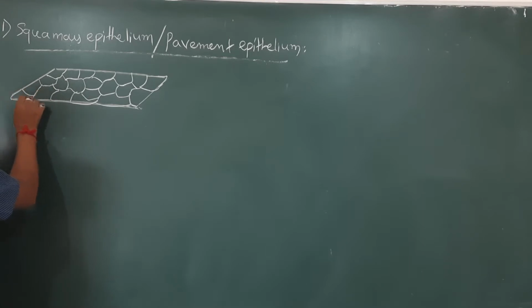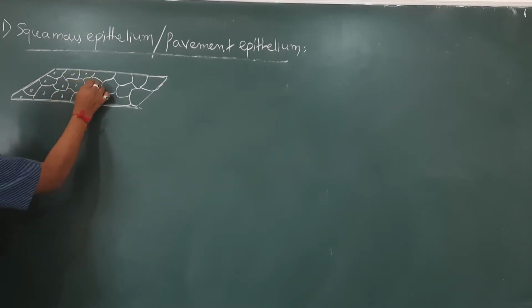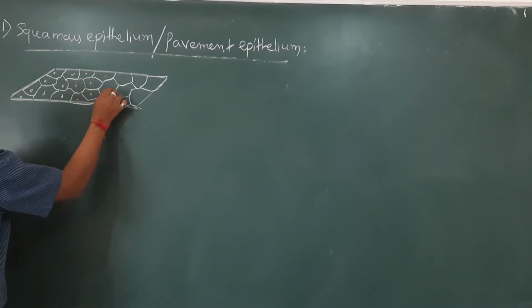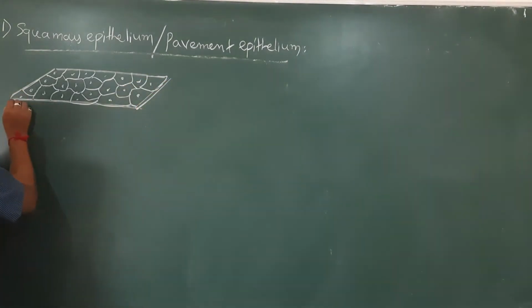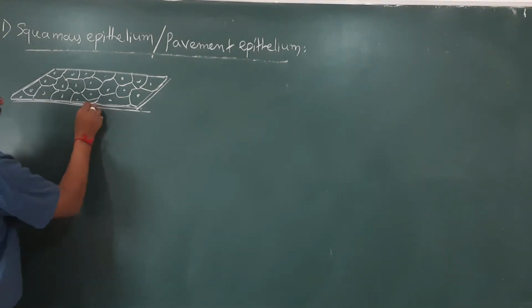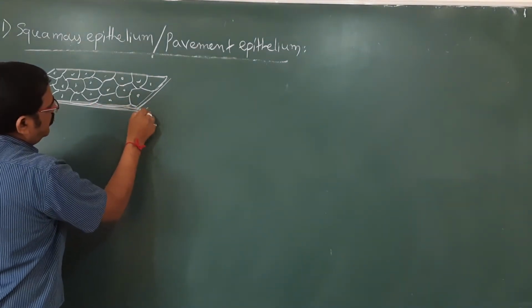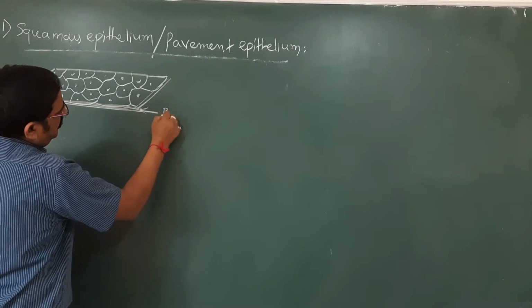All of them are nucleated, uninucleated cells, and all these cells are arranged on a single layer of tissue, which we call the basement membrane.